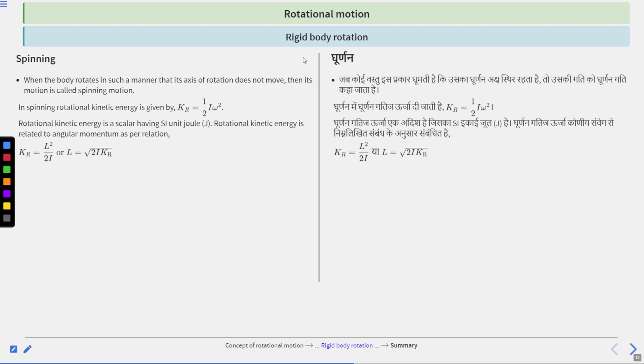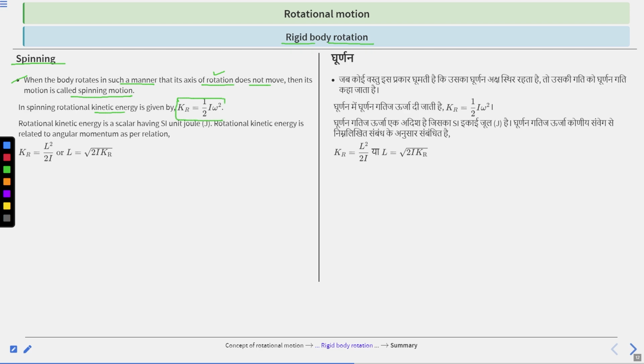Next is rigid body rotation. First, spinning. When the body rotates in such a manner that its axis of rotation does not move, then its motion is called spinning motion. Clear? In spinning, rotational kinetic energy is Kr equal to half I omega square.